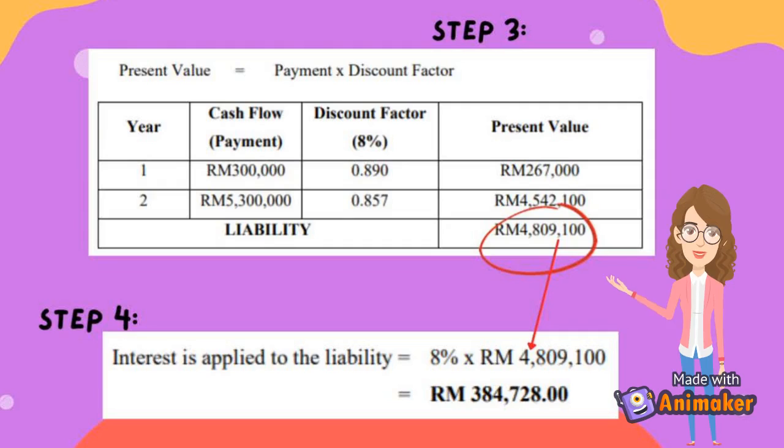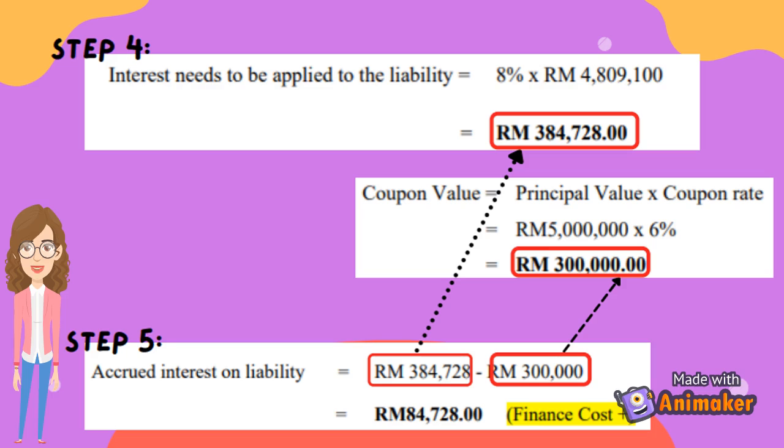Fourth step is to calculate the interest to be applied to the liability. The 8% discount rate is times the total present value of liability, which is 4,809,100 ringgit. This gives the interest of the liability, which is 384,728 ringgit. Fifth step is to calculate the accurate interest on the liability.